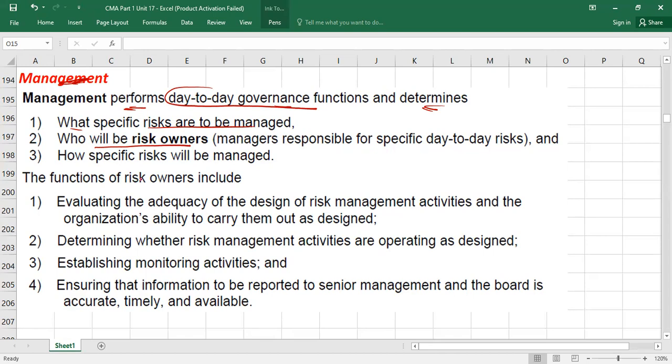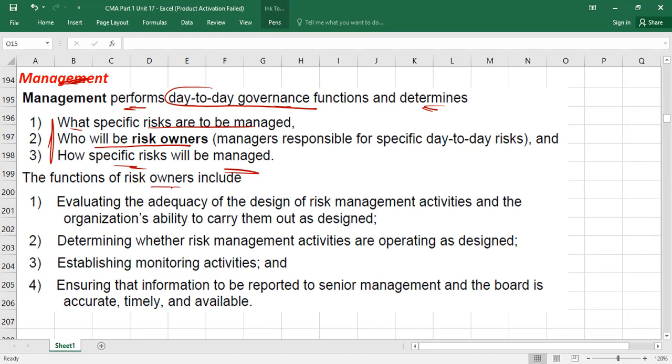So the CEO will look after this, because the risk management department is there and that will also be under the CEO, right? CEO is also a senior authority. Right or wrong? So it doesn't mean that if you are reporting to the board, you are ignoring the CEO, no? Right? So then they are saying how specific risk will be managed. In simple words, management performs day-to-day functions. Okay, even these functions are obviously supervised by the risk committee also, but it is the responsibility of management also, because there is a risk management department. The risk management department does these day-to-day activities to help the board of directors.